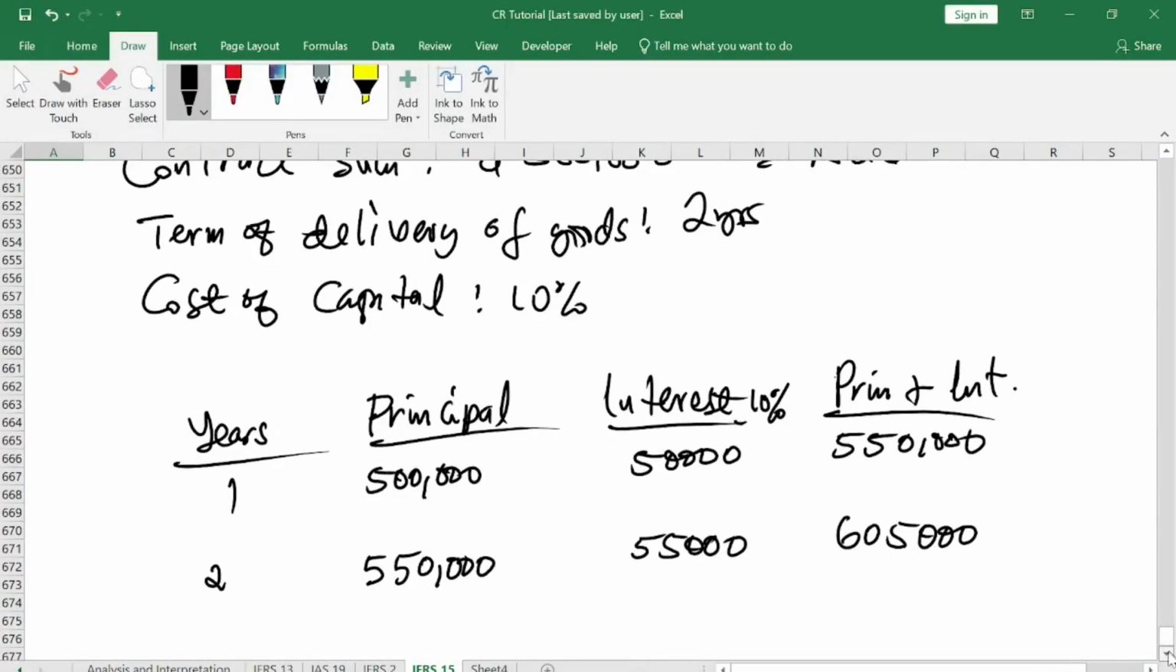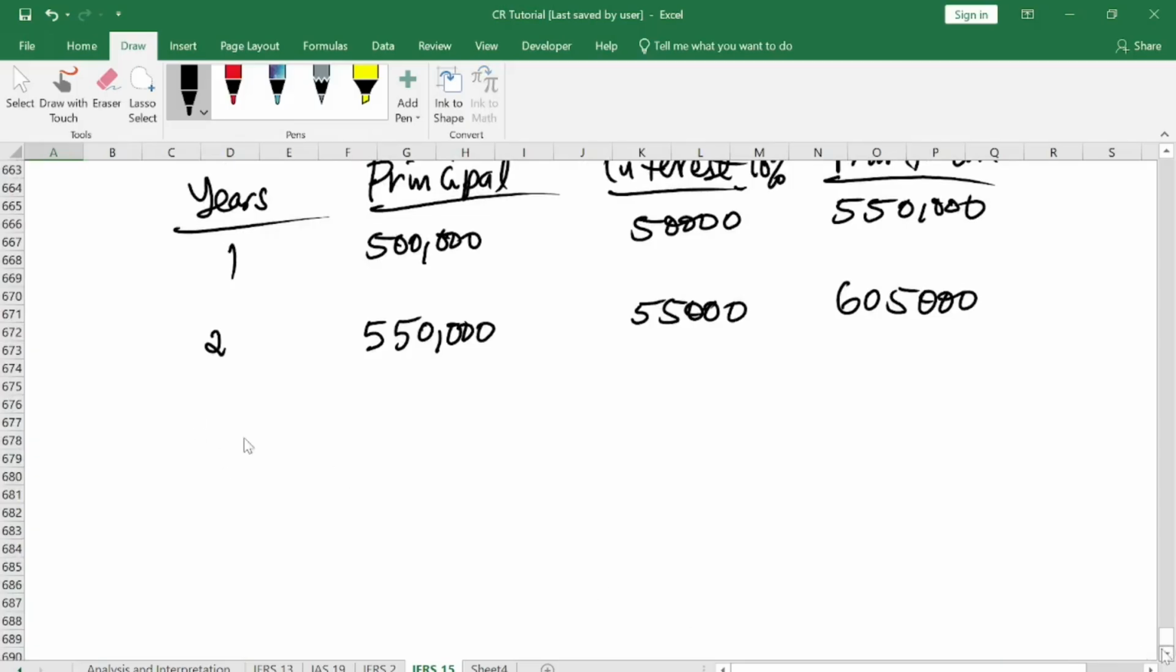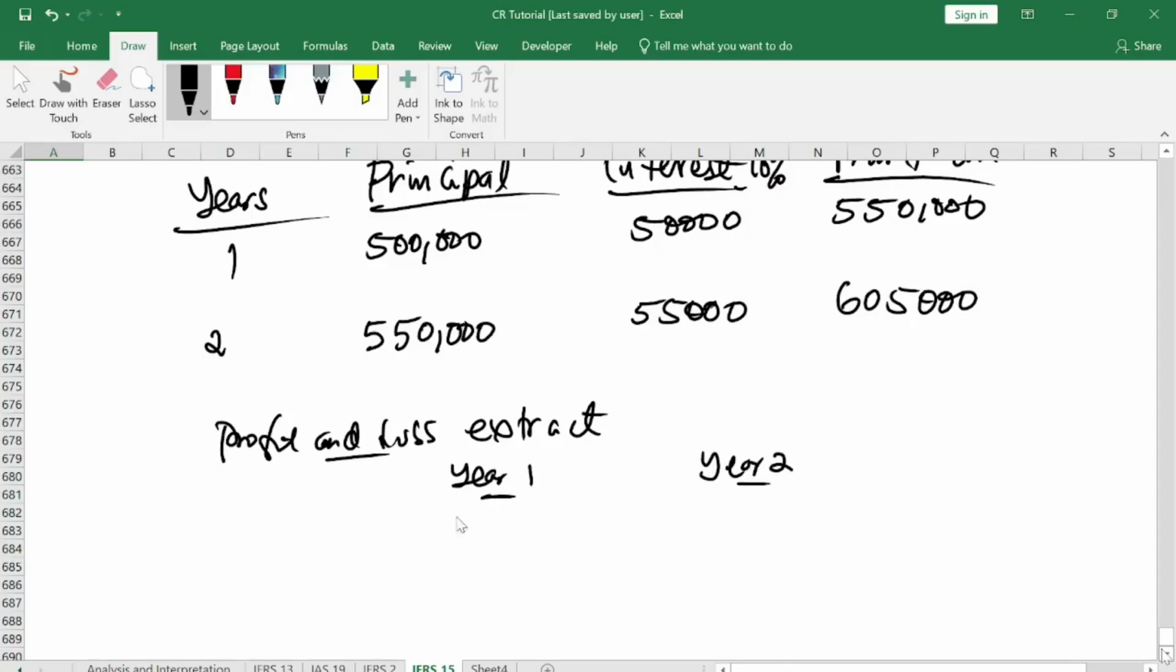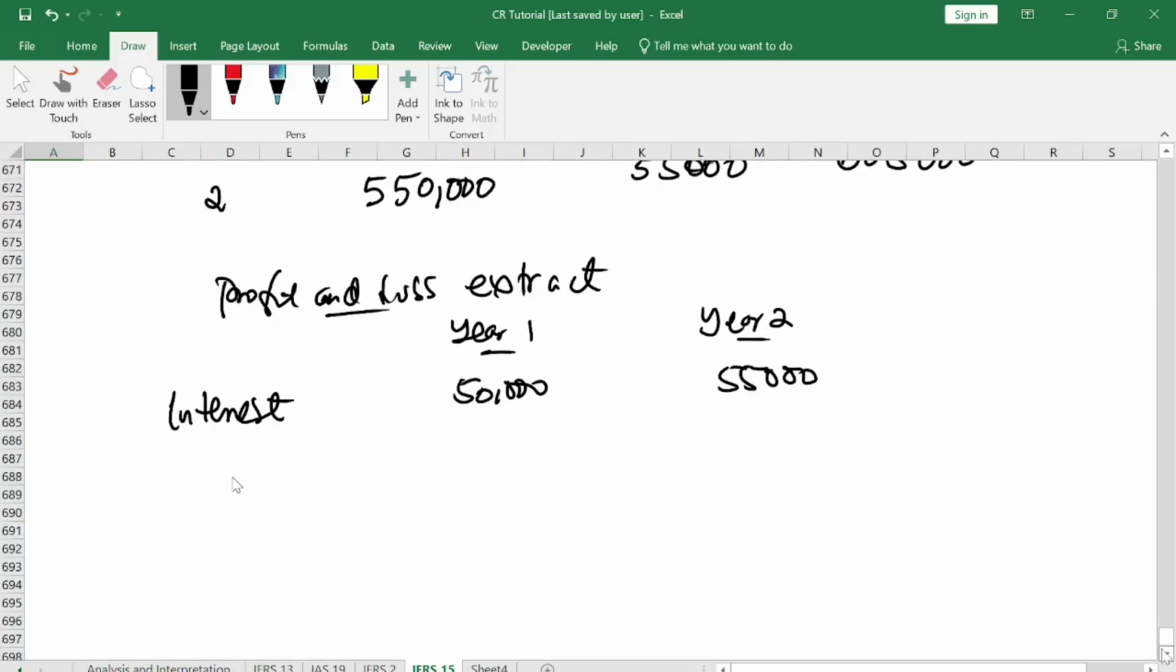So when you are done, you can now do your profit and loss extract. You have year 1, year 2, and the interest that you calculated. The interest in year 1 is 50,000. Year 2 is 55,000. Then you will come towards your statement of financial position extract.